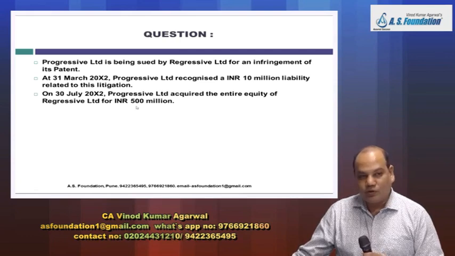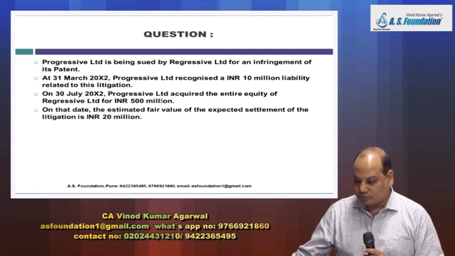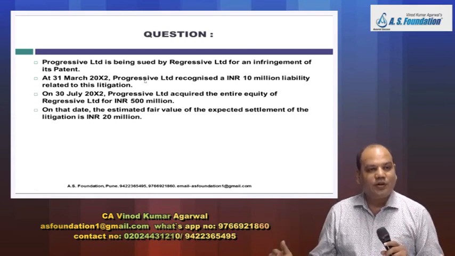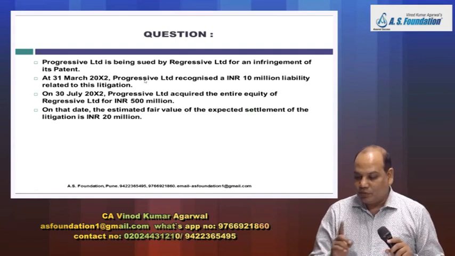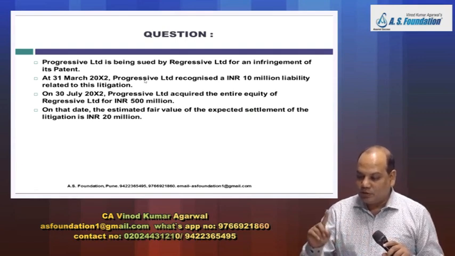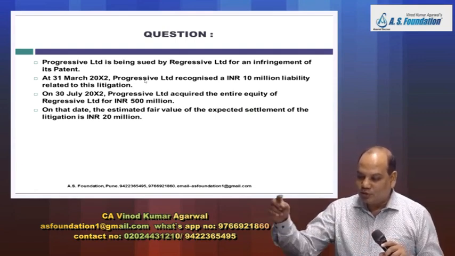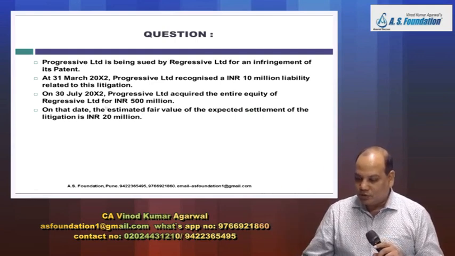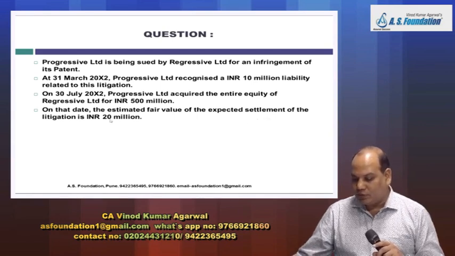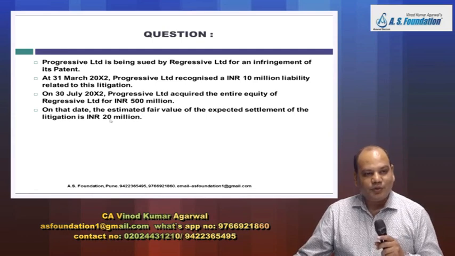So they have acquired this whole company for 500 million, and in their books there is a pre-existing relationship. What is that? Progressive will pay a 10 million liability to Regressive. On that day, the estimated fair value of the expected settlement of the litigation is INR 20 million.